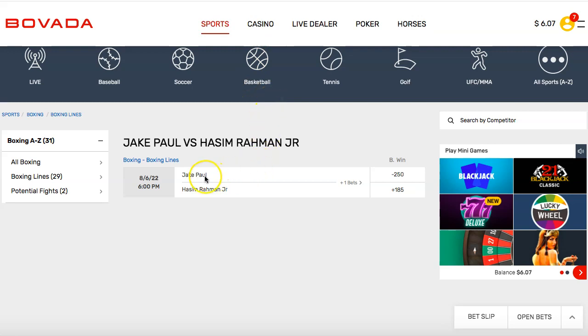So we have Jake Paul, who's a minus 250, and Rahman Jr. is a plus 185. So as of right now, Jake Paul is actually the betting favorite. So minus 250 versus plus 185. Once this fight gets closer, there's going to be more ways to bet on this fight, not just where you have to pick a winner. But as of right now, let me give you guys a couple examples.